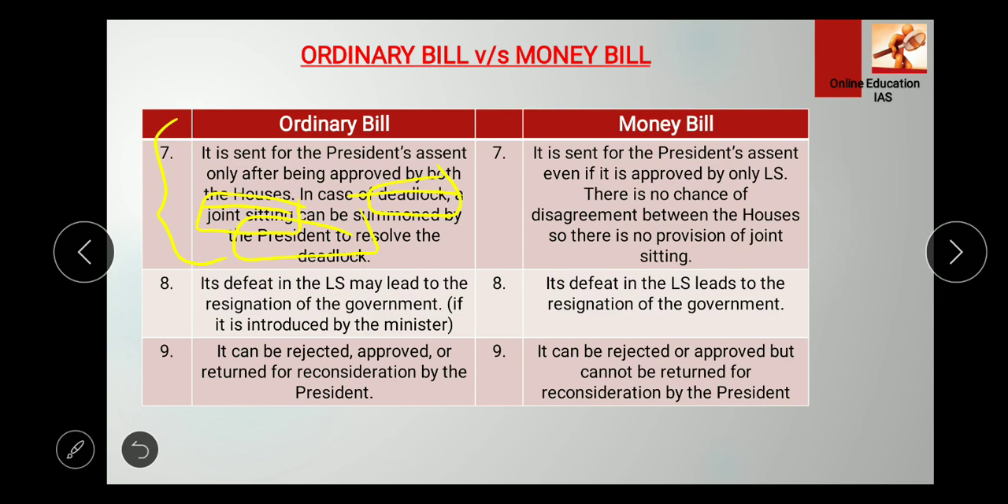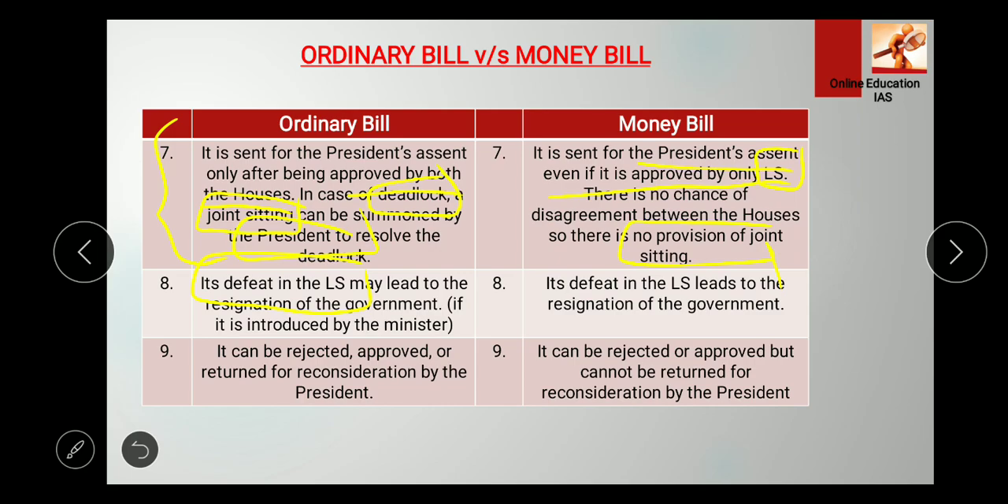And in case of a money bill, it is sent for the president's assent even if it is approved by only the Lok Sabha, because we have seen that the Rajya Sabha doesn't have much control over a money bill. There is no chance of disagreement between the houses, so there is no provision of a joint sitting, because the Rajya Sabha is not much concerned here. As for defeat in the case of an ordinary bill, if the ordinary bill gets defeated in the Lok Sabha, then it may lead to the resignation of the government if it is introduced by a minister.